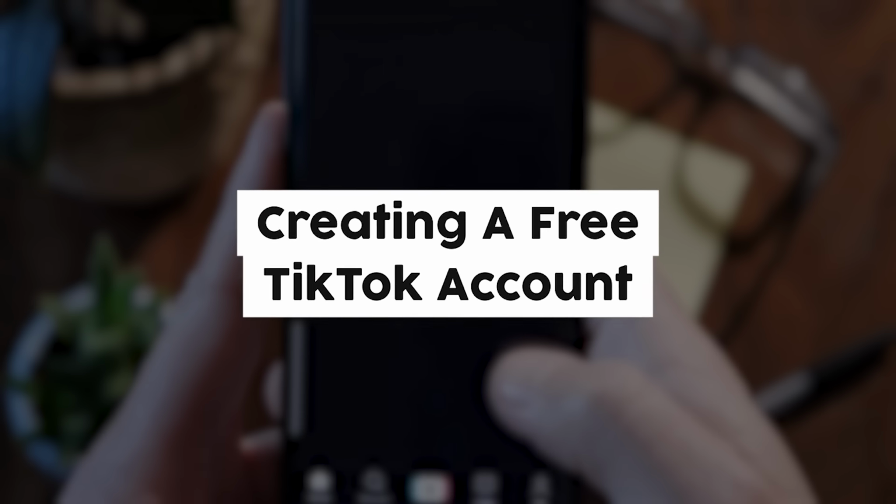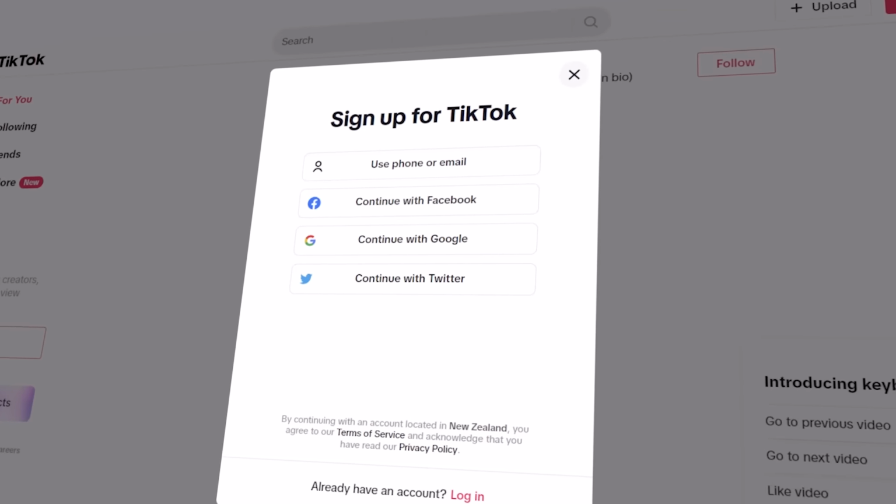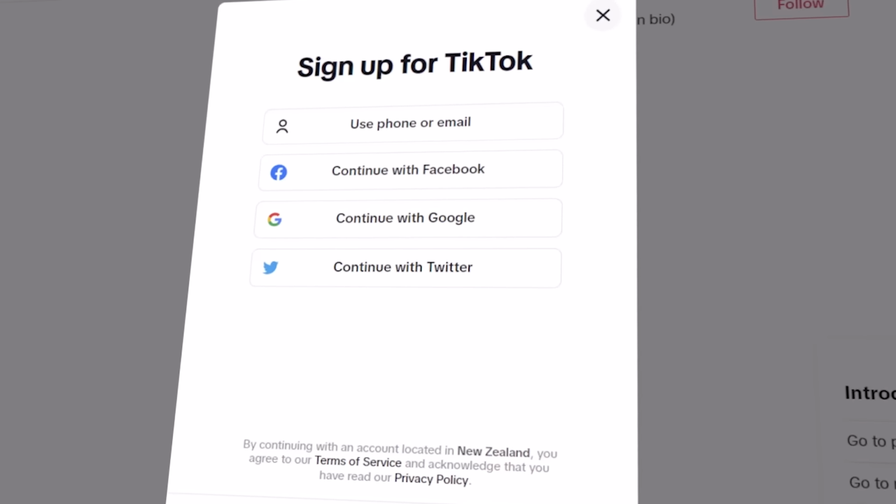So, let's now create our free TikTok account. And we're going to be doing a special trick so that we can make money even with a brand new TikTok account. So go ahead and register for a new TikTok account. And once you've done that, we are going to switch over to a business account. You see, on TikTok, there are two types of accounts. You have personal accounts and you have business accounts.